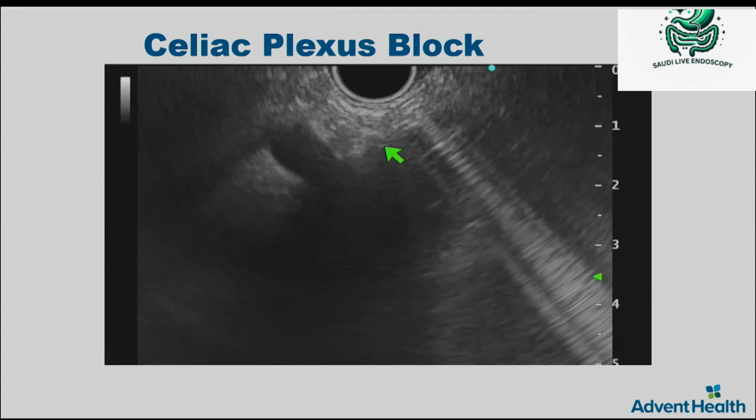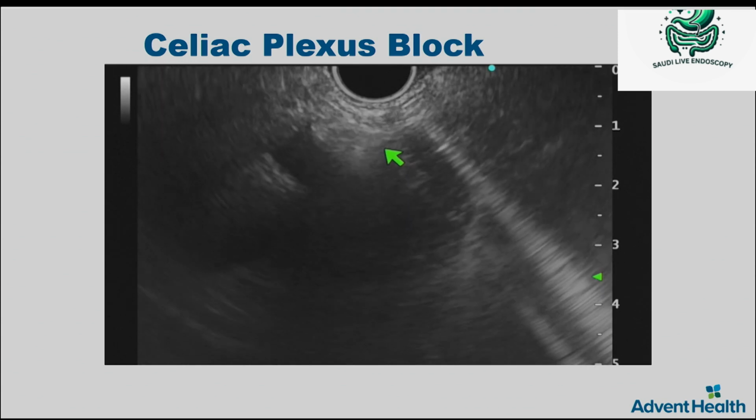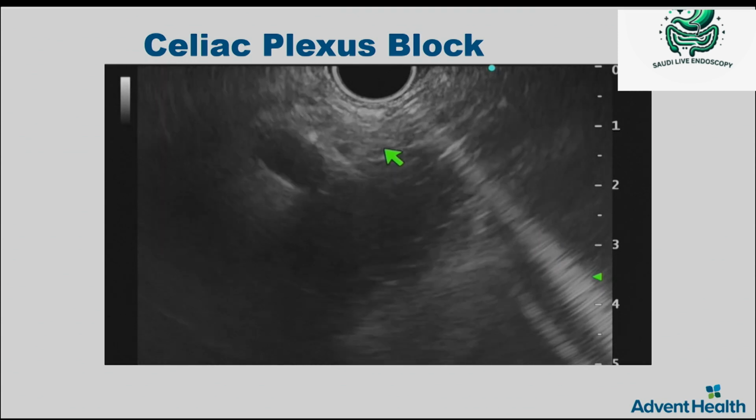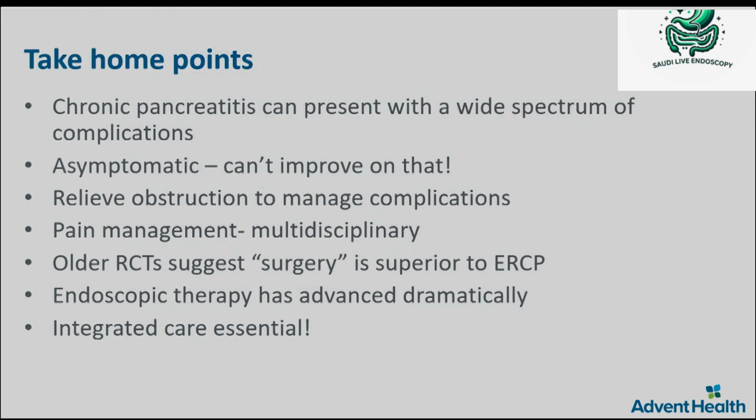We had that with the neurolysis. We have published on that, but that means you're really in the right place and doing the right job. So, take-home points: chronic pancreatitis can present with a wide spectrum of complications. If the patient is asymptomatic, you can't make them better than being asymptomatic, so you don't need to treat them even with those local complications. If they have pain, if there is a stone or stricture, try to relieve the obstruction endoscopically.